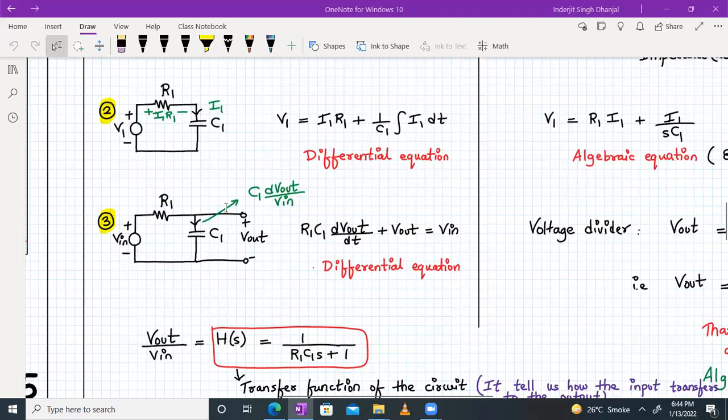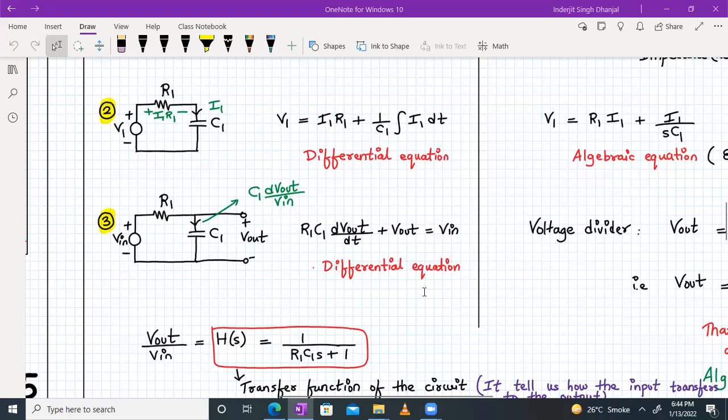So over here, we can apply a simple KVL. So it will be V in minus I1 R1. And what is I1? C1 dV out by dt. So it will be R1 C1 dV out by dt, right? And minus V out is equal to 0. So V in minus R1 into this current minus V out is equal to 0. So we can easily write it as V in is equal to R1 C1 dV out by dt plus V out.